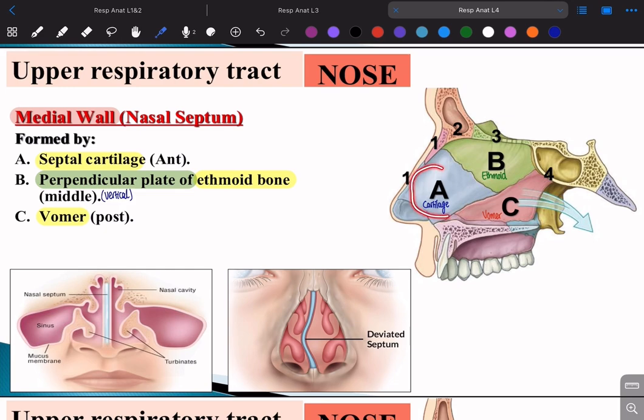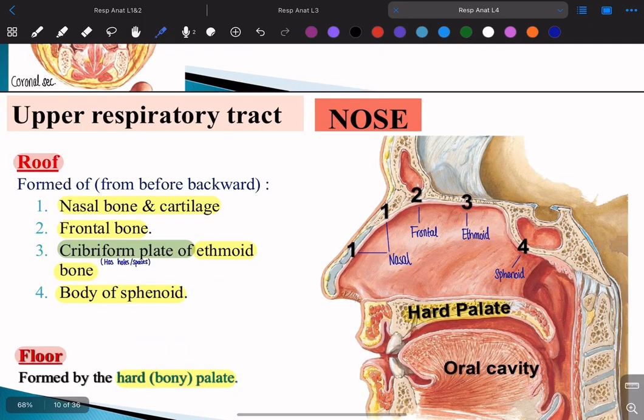First of all, we have a cartilage, which is known as septal cartilage. So we have the septal cartilage, which is the most anterior part. Okay, so this is the septal cartilage. Then the middle part is known as the ethmoid bone as well. We just saw here the ethmoid bone forms the roof, right? But we said the cribriform plate of the ethmoid bone.